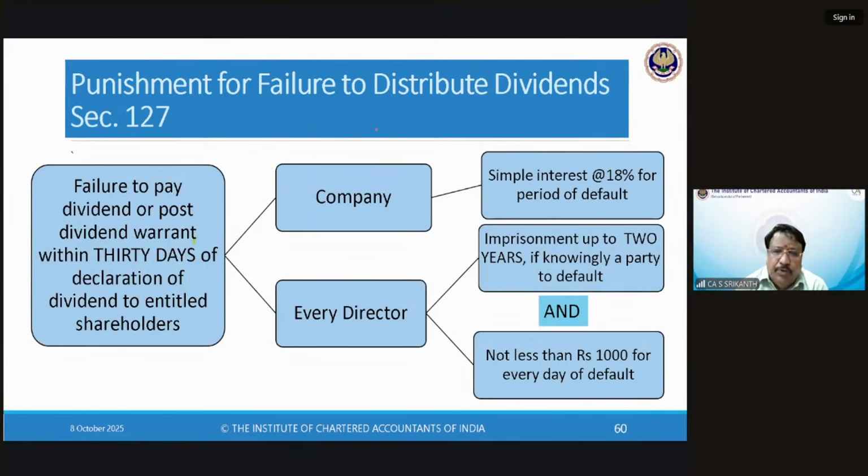See, suppose you are intelligent, what you should do, you are a director. You want to prove that you are not knowingly a party, then you should send a mail to the board of directors clearly saying, I resign from the post of directors. One, we have declared the dividend, etc. And I come to know that even after 20 days, we are not making any arrangements for payment of dividend.